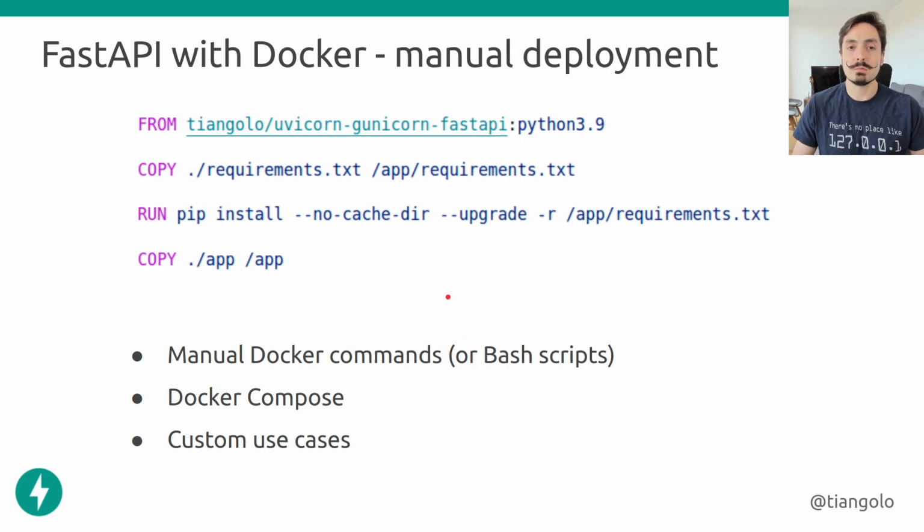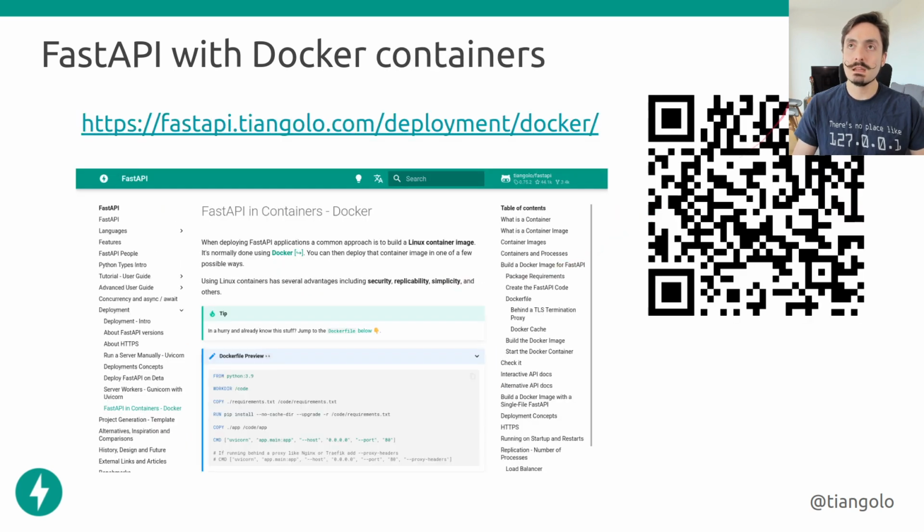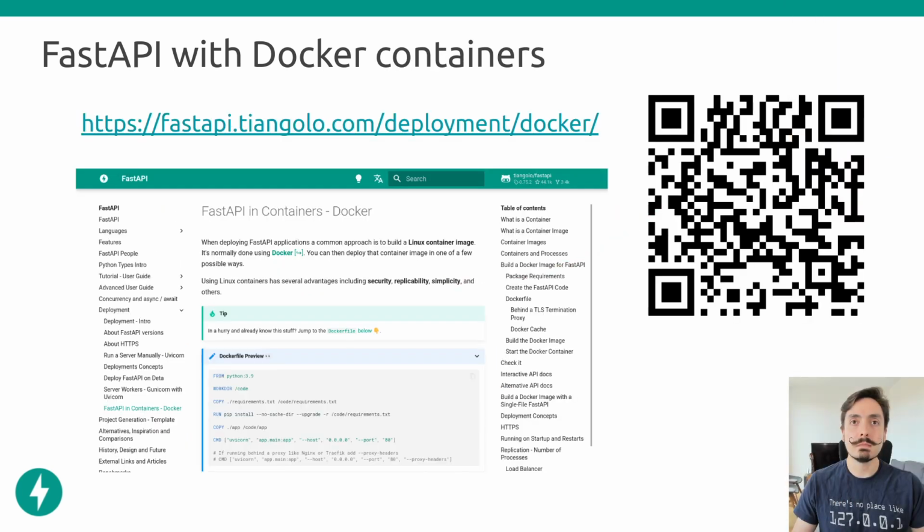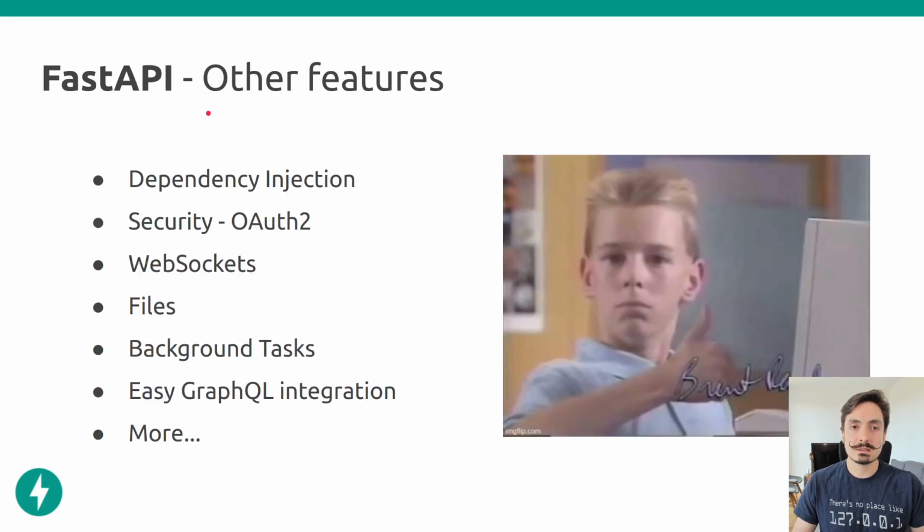These are the main two options that you will do for FastAPI, but it's actually super simple. It's just a very small Dockerfile, and now you have a completely valid FastAPI application in Docker. Now let me move myself here. Yeah, nice. You can read more about that in the FastAPI documentation. There's a lot of documentation about how to do FastAPI with Docker and with containers, and you can check more about that there. Now, FastAPI also has some other features like dependency injection.